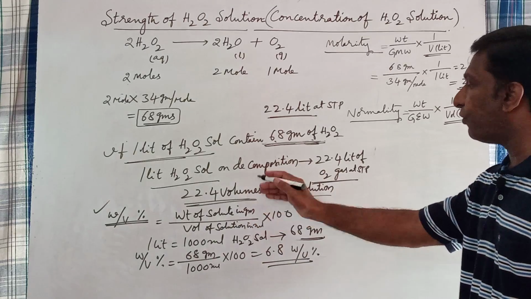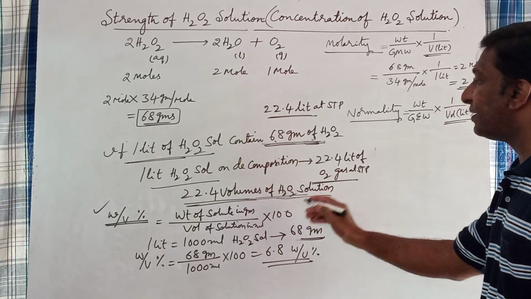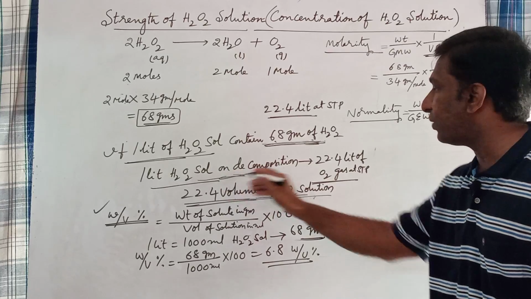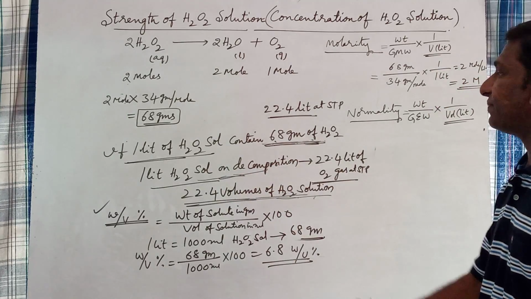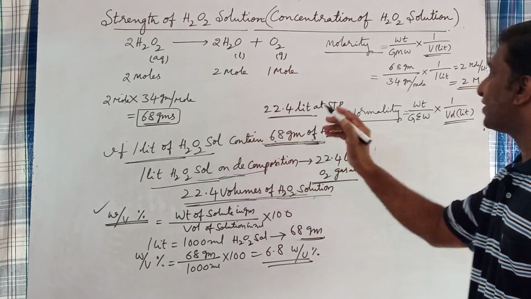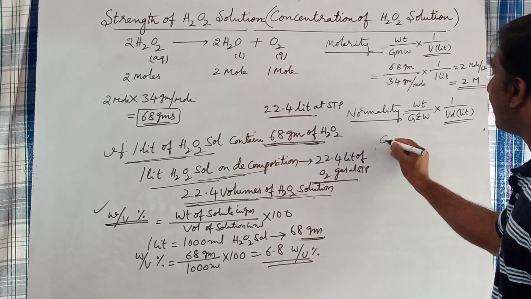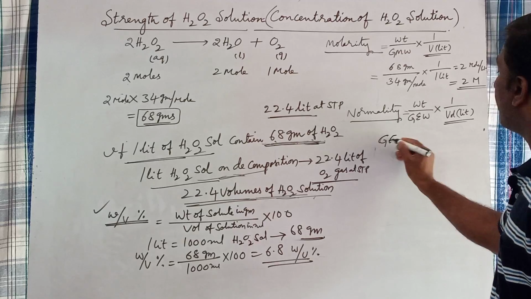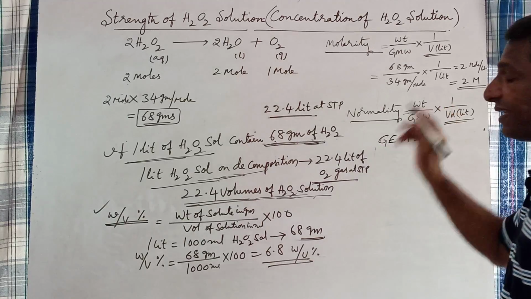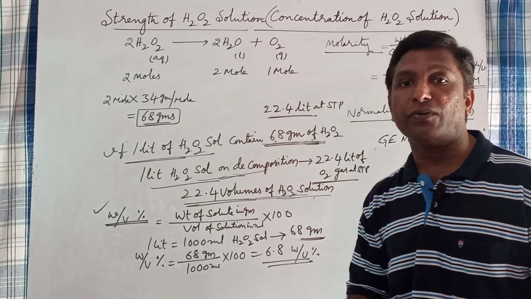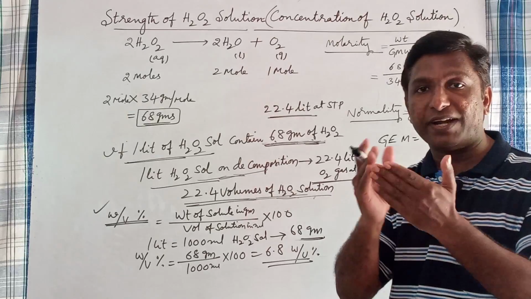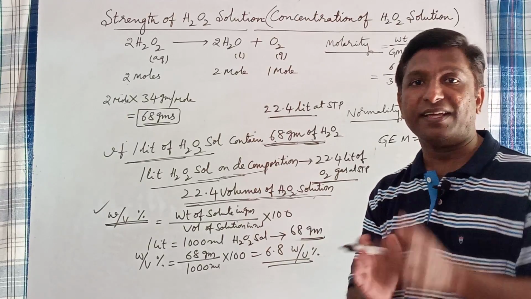Here, 22.4 volumes of H2O2 solution means 1 liter of H2O2 solution should contain 68 grams. What is the gram equivalent weight of H2O2? For any substance, gram equivalent weight is equal to gram molecular weight divided by n factor.